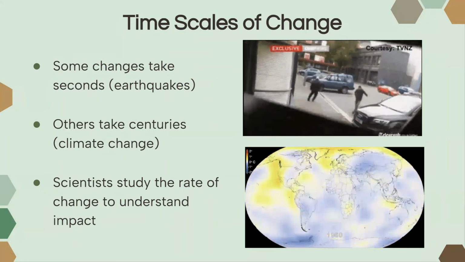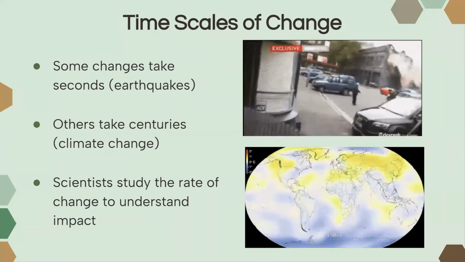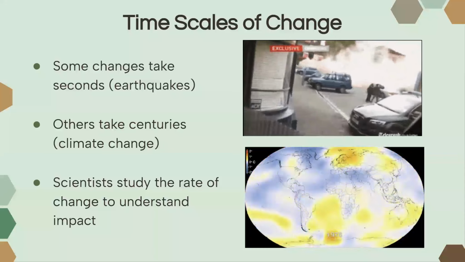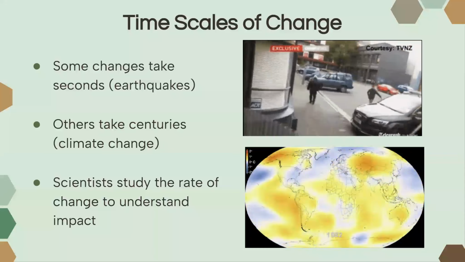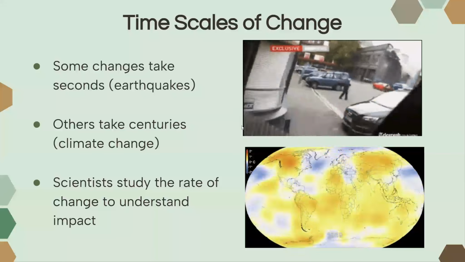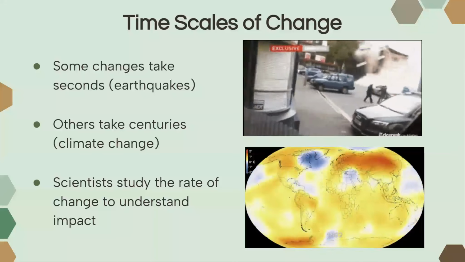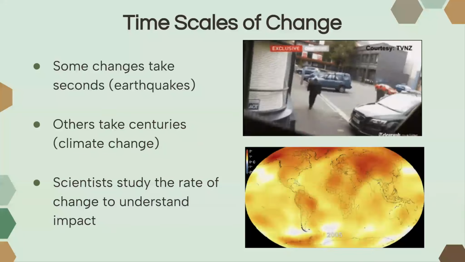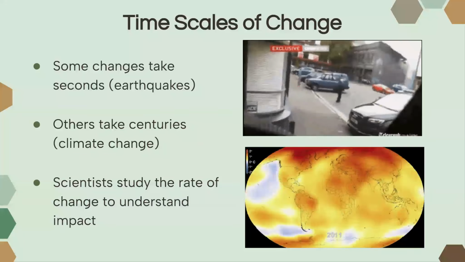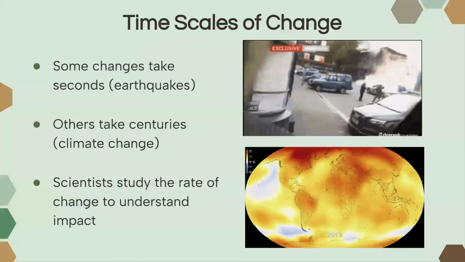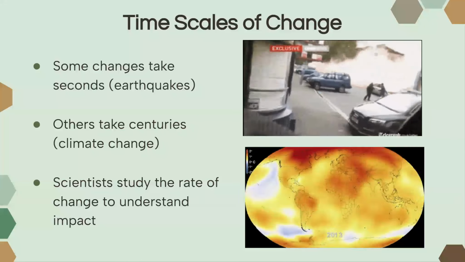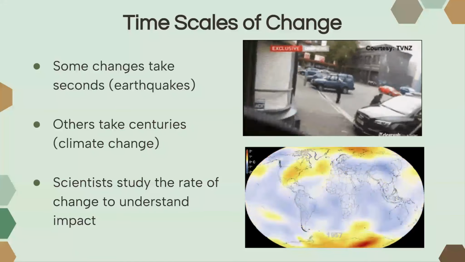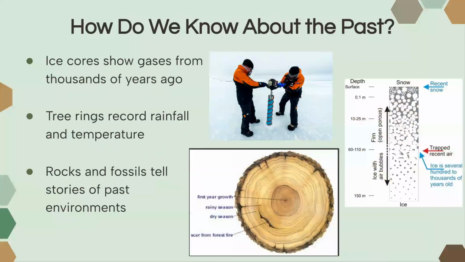So let's talk about time scales. As mentioned before, some changes are very quick, and this can be earthquakes, just like this GIF shows. Other changes can take centuries, such as climate change. And scientists are studying the rate at which these changes are happening to understand their impacts. The emphasis is that these changes have always happened, but humans are causing these changes to happen at a faster rate. And that is influencing lots of changes in other parts of the Earth systems.